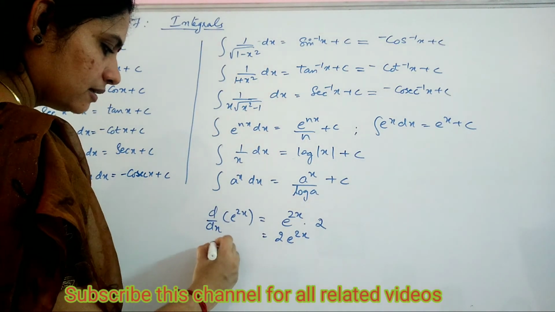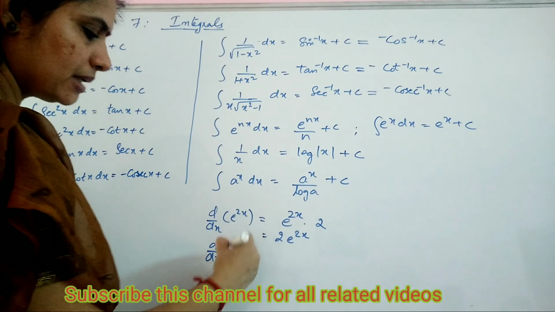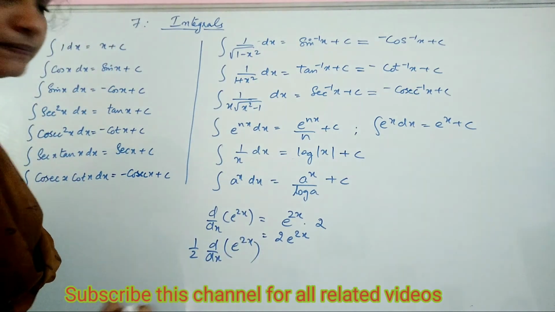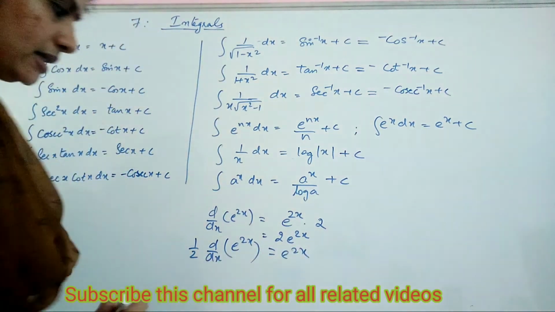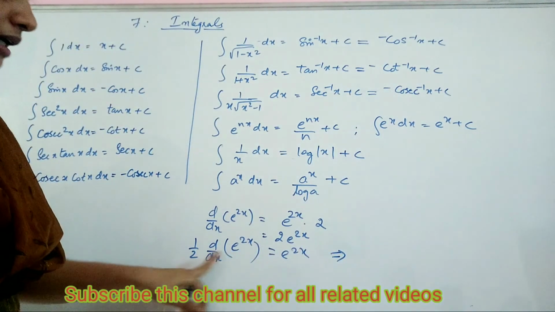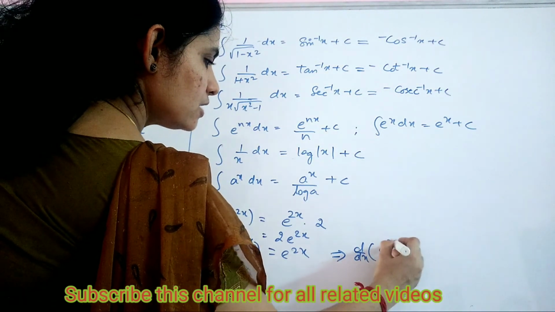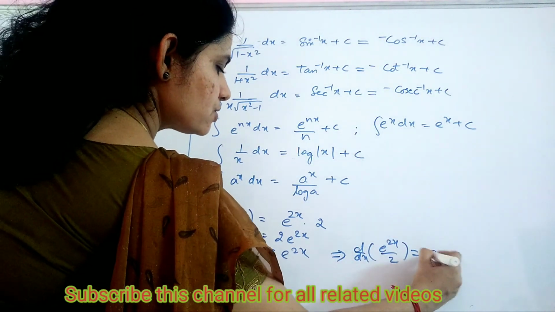See, d by dx of e raised to 2x by 2, since it is a constant, I can take it inside also. So this will give you d by dx of e raised to 2x by 2 is equal to e raised to 2x.